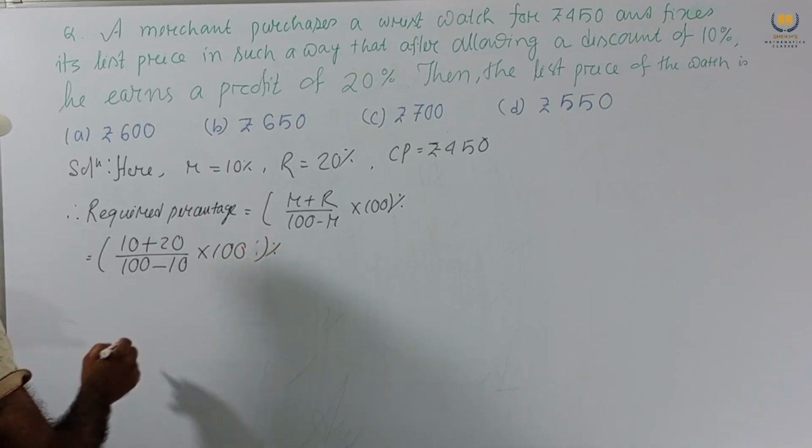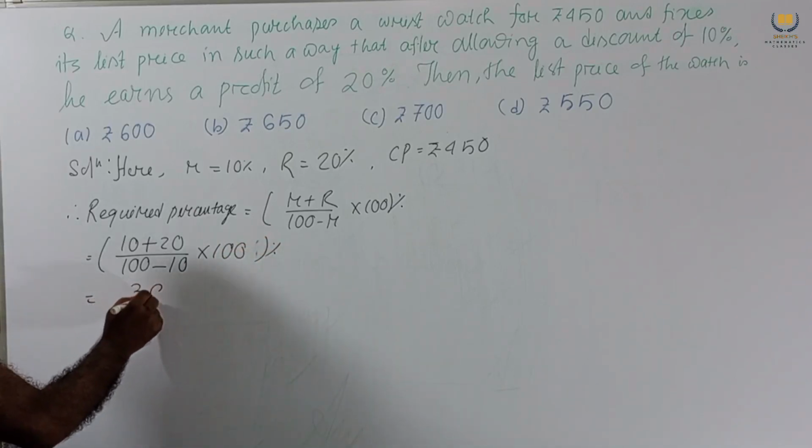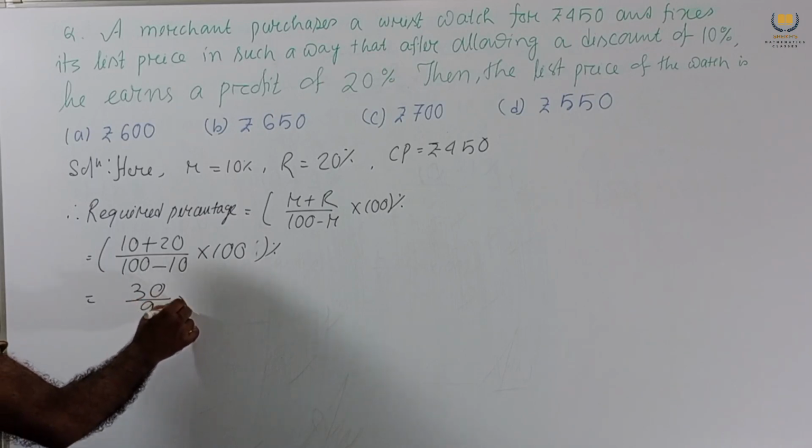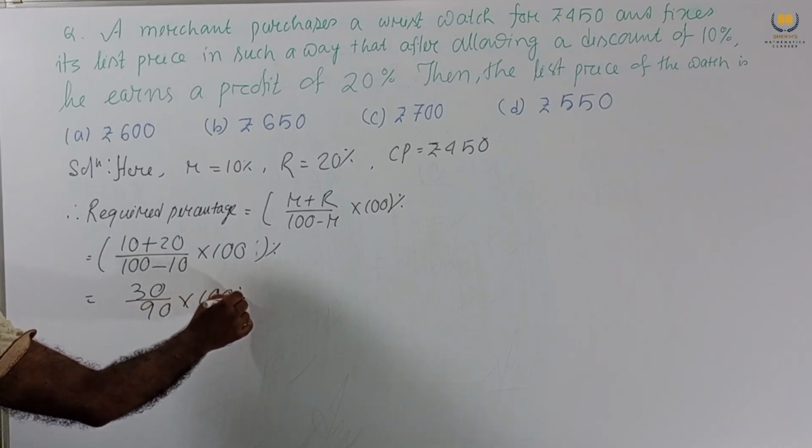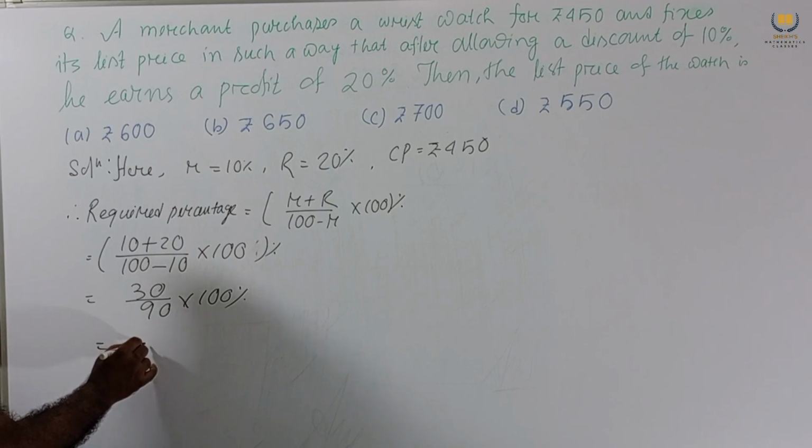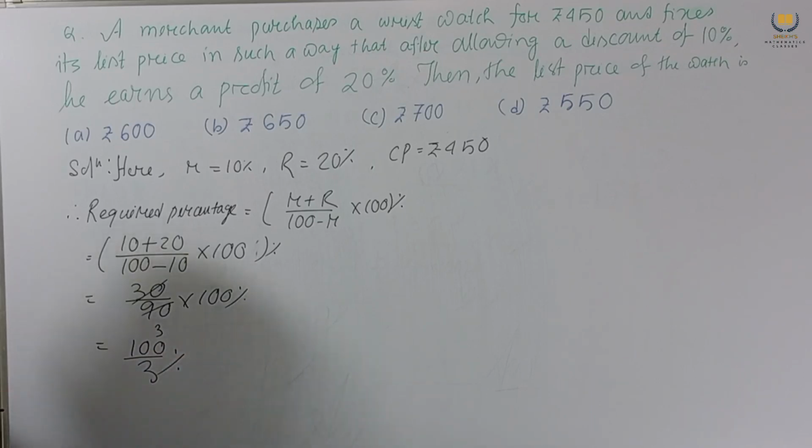So this is 30 by 90 into 100%, and this cancels to 100 by 3%. We get the required percentage.